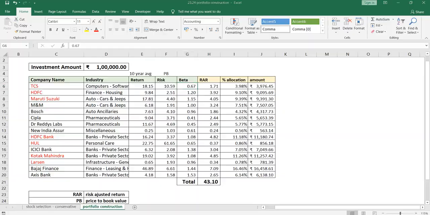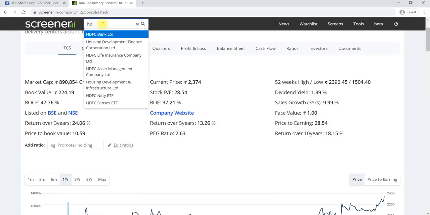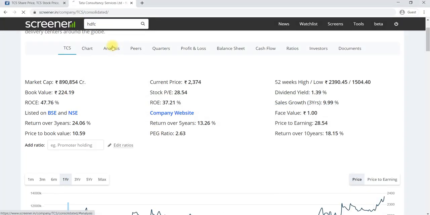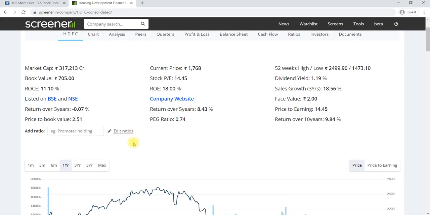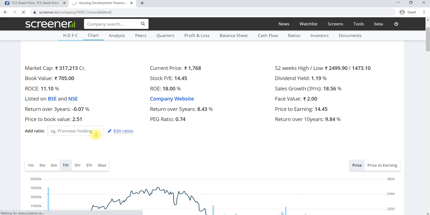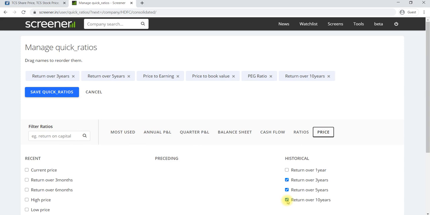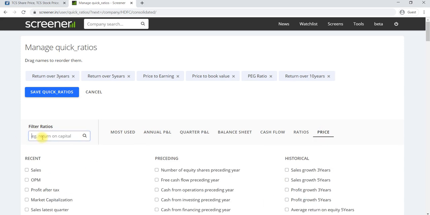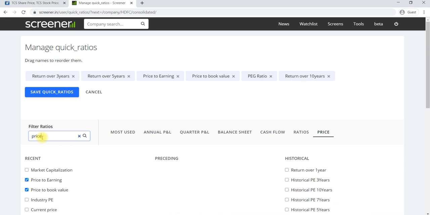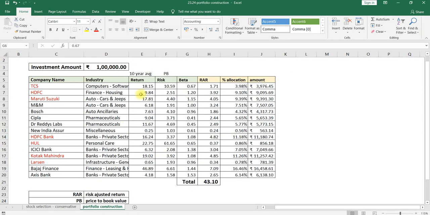Any stock you can select. For example, the next stock is HDFC. Here you can see it automatically shows the price to book value as well as the return over 10-year. If you are not getting this here, then go to edit ratios, then add here. In price, we have to add the return over 10-year. Again here we have to search for price to book value.